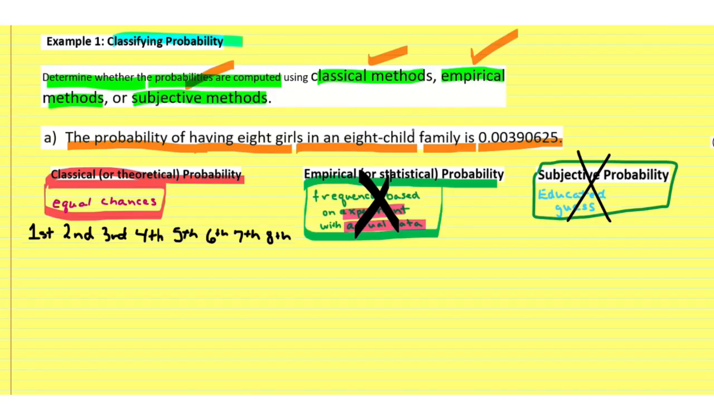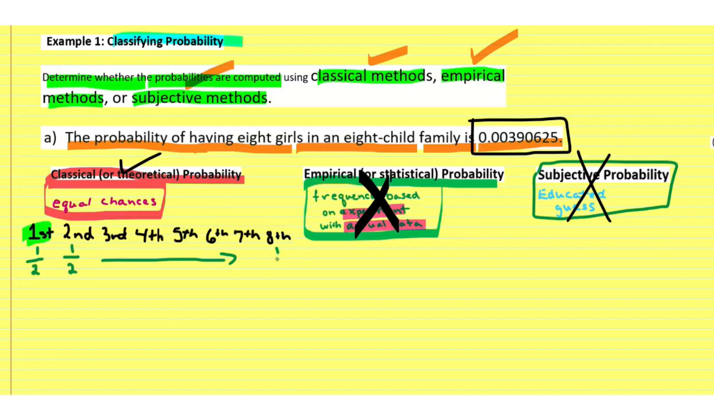But let's see if we can confirm this number by using classical or theoretical probability. Every time you have a child, like the first child, there is a 1 out of 2 chance. There's two options. It could be a boy, it could be a girl, and there's a 1 out of 2 chance that the first child could be a girl. When you have the second child, completely independent of the first child, you still have a 1 out of 2 chance of having a girl. You would repeat that all the way up until the 8th child, and you still have a 1 in 2 chance of having a girl.